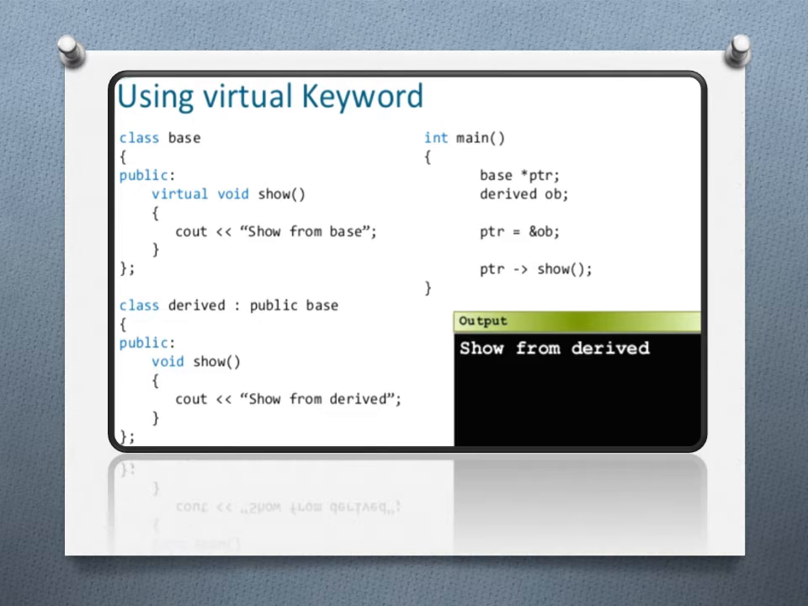Now in the main function, we create a pointer variable of the base class, ptr, and an object of the derived class, ob. Then ptr equals ampersand ob. Here we are storing the address of the derived class object in ptr, and ptr points to show. Now see the output: "show from derived". So here it shows the answer from the derived class, because we made the base class function virtual.